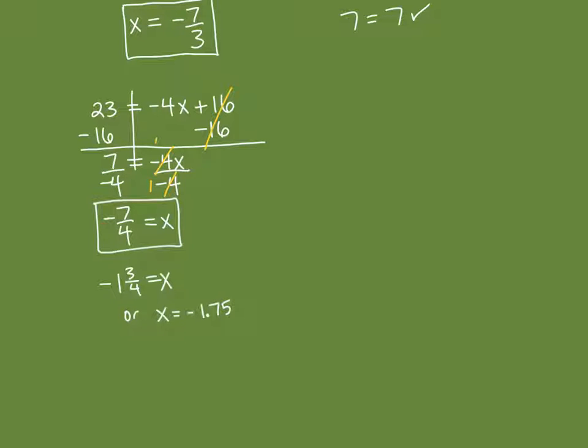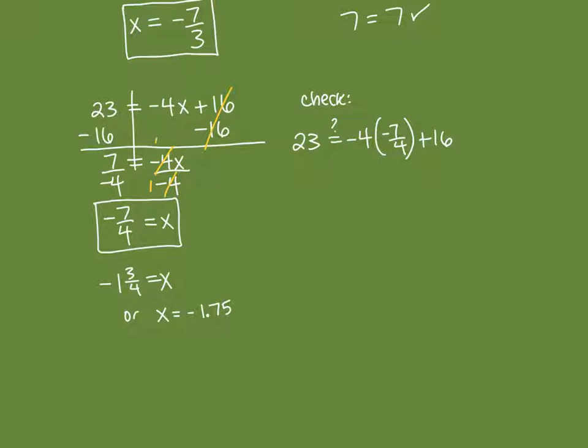So when you check, either do the improper fraction or the decimal. I'm going to go ahead and stick with the improper fraction. So to check our answer, we're going to say, is 23 really equal to negative 4 times our answer of negative 7/4 plus 16? So negative 7/4, all I did was plug that in for our variable x, because we're saying that's what x has to equal in order for 23 to be equal to negative 4 times that number x plus 16.